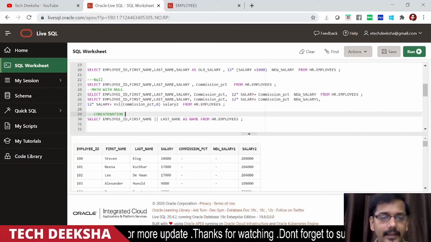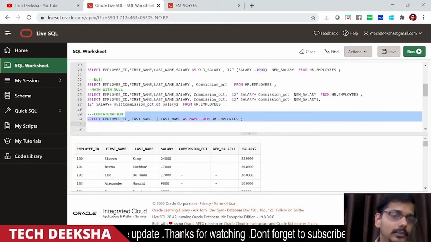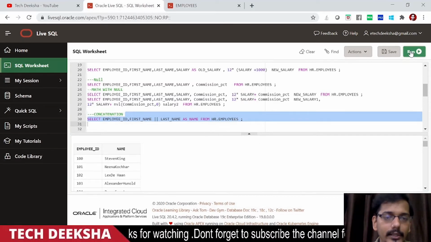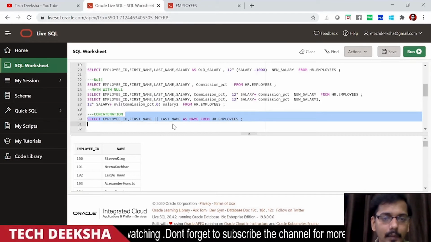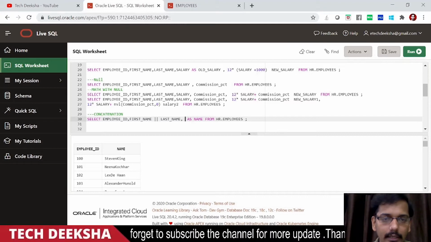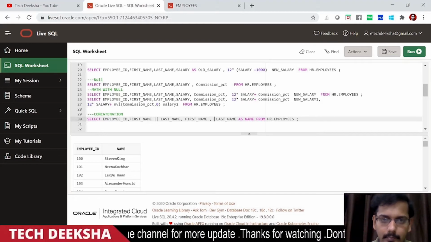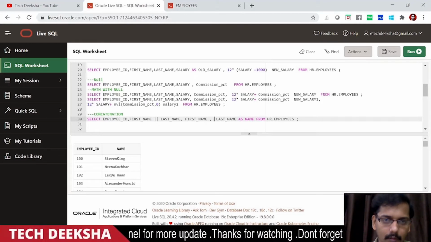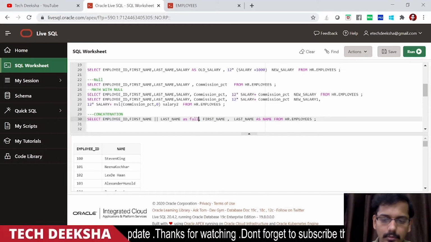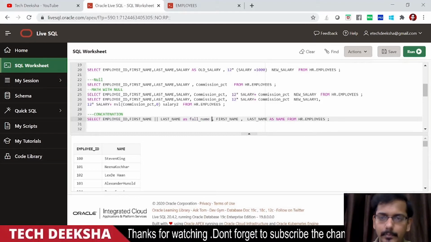So let's see how you can perform the concatenation operation. You can do it in this way. First name and last name, and here we are giving it as full name.